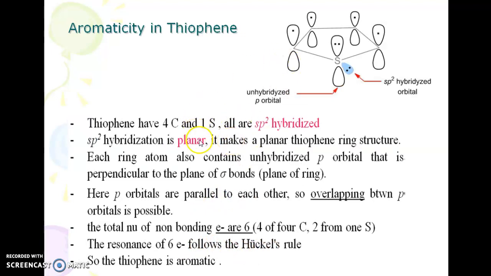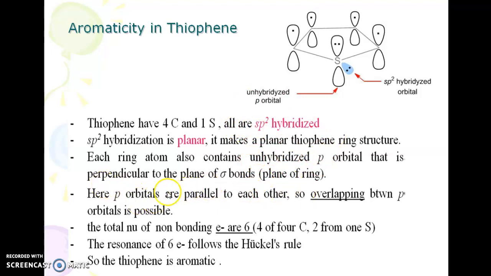If you see thiophene, it is the same thing, which has 4 carbon atoms and 1 sulfur, all sp2 hybridized. The sp2 hybridization is planar. It makes the planar thiophene ring structure. Each ring atom also contains 1 unhybridized p orbital which is perpendicular to the plane of the sigma bonds, all of which lie in the plane of the ring.